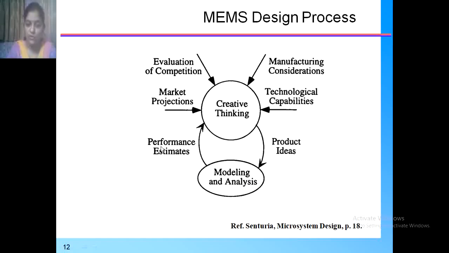Again we have to check the performance, and if it is up to the estimated marks, then the product is okay. Otherwise we have to think again about these four factors and, with a creative mind, design the product once again. So this is a continuous cycle, after which you will get the well furnished product at the output.